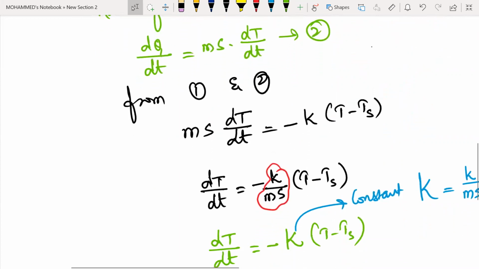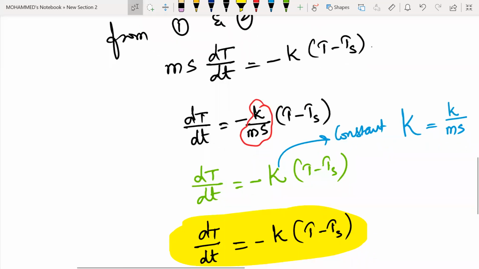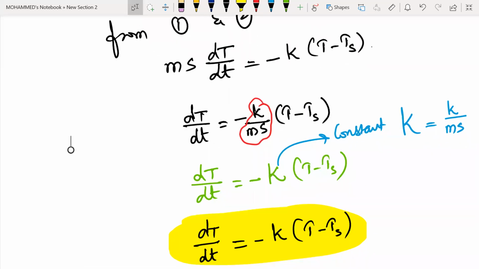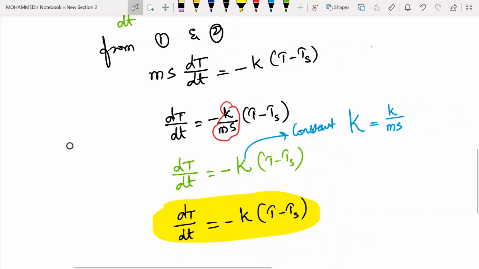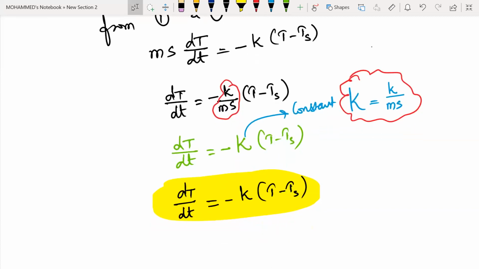So from equation 1 and 2, m s into delta T by dt is equal to minus k into T minus Ts. I'm taking m s down. k is a constant, and m into s is also constant. That big constant I'm representing with capital K, where capital K is equal to small k by m into s. So dT by dt is minus K into T minus Ts. Is it clear?